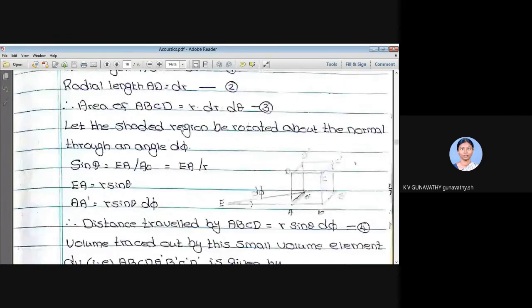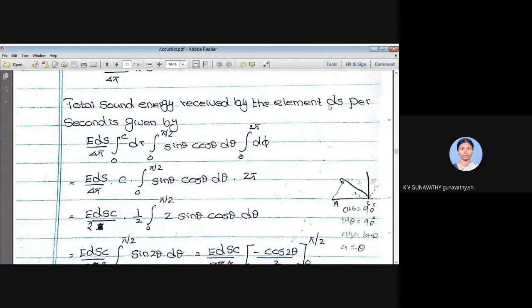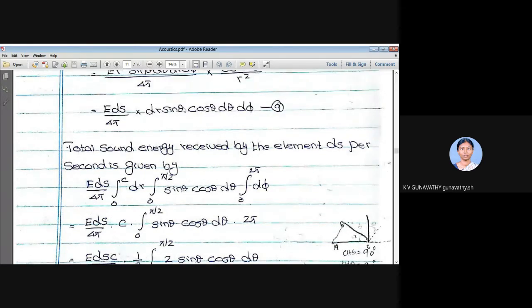So let us move on to the integration again. To find the total amount of energy received by dS per second from the whole volume of the hall V, I can take this E dS by 4 pi as constant. I can integrate dr within the limits 0 to c, theta can be varied from 0 to pi by 2, and d phi can be varied from 0 to 2 pi, right?